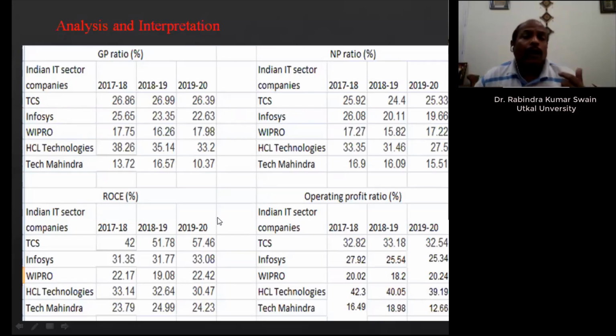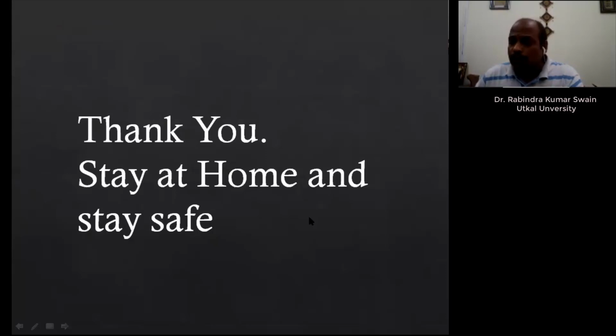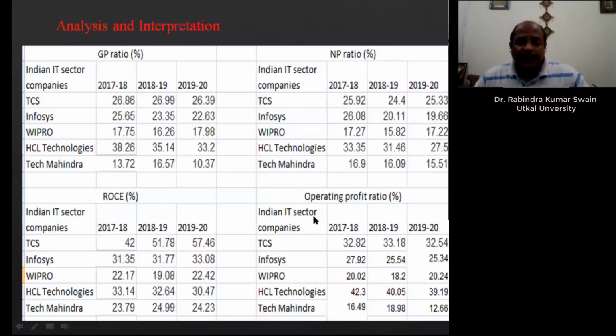So you can compare your profitability ratio of one year with the others, between firms, with the industry, so that you can know whether your profitability of the business is strong or not. I hope you must have understood what I explained today about the profitability ratio.